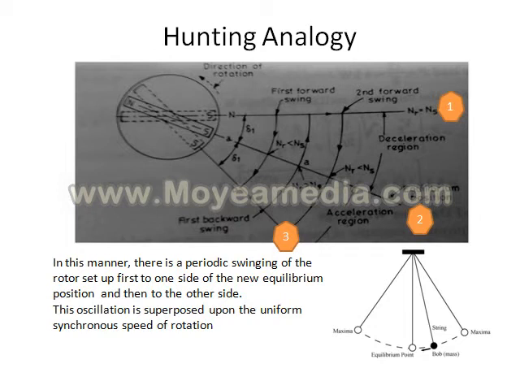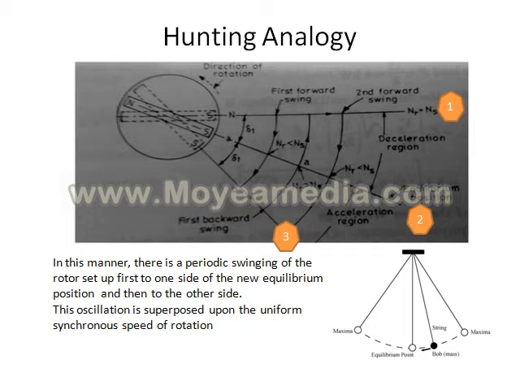So this will result in the operating point traversing from point B back to the equilibrium position A, at which again the rotor speed is greater than synchronous speed. So the rotor will swing beyond this position again towards the operating point 1 in the forward direction, in the deceleration region.